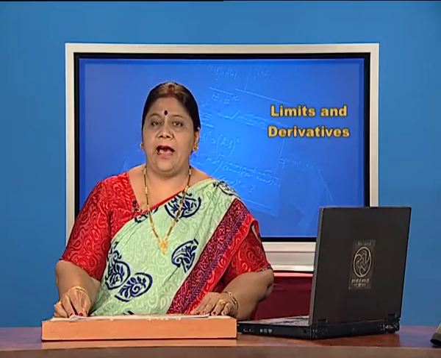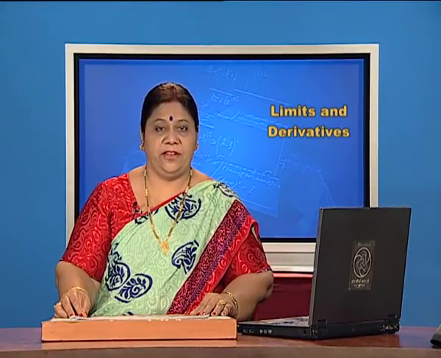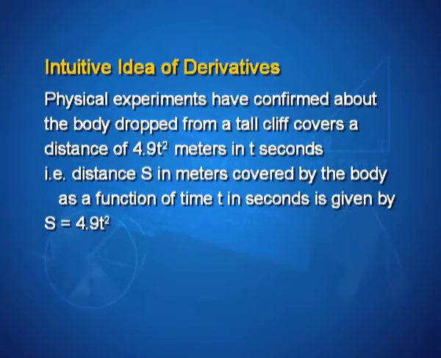Now, let us have some intuitive idea of derivatives. Physical experiments have confirmed that a body dropped from a tall cliff covers a distance of 4.9 t square meters in t seconds, that is, distance s in meters covered by the body as a function of time t seconds is given by s is equal to 4.9 into t square. Look at the table on your monitor.